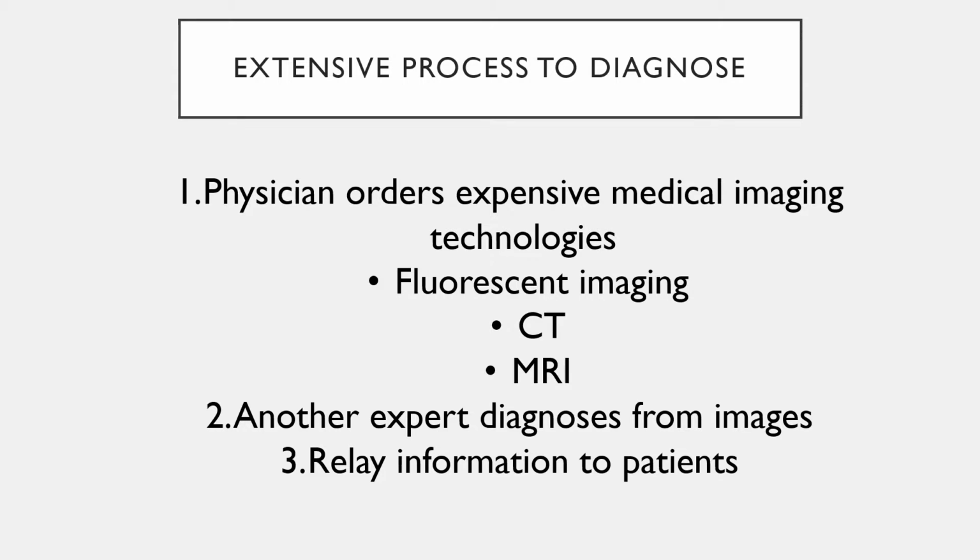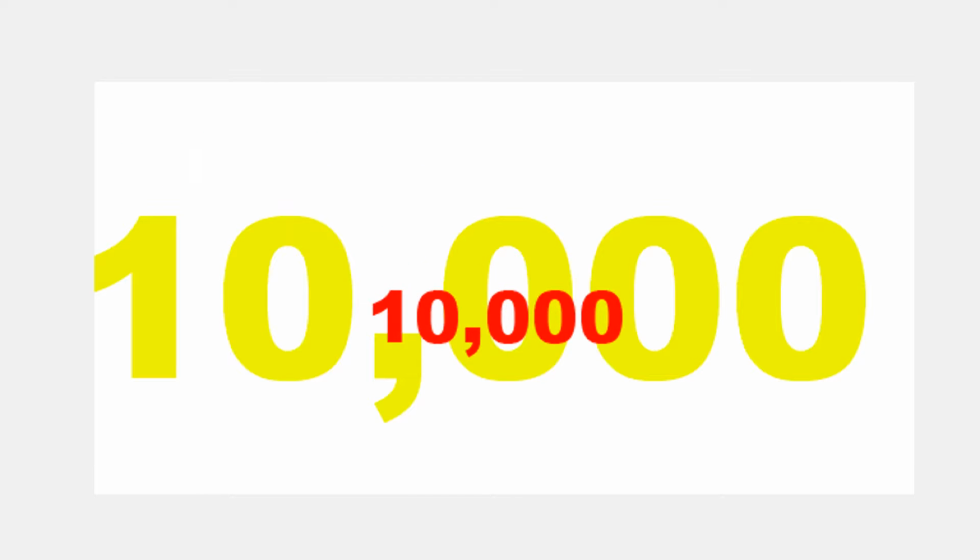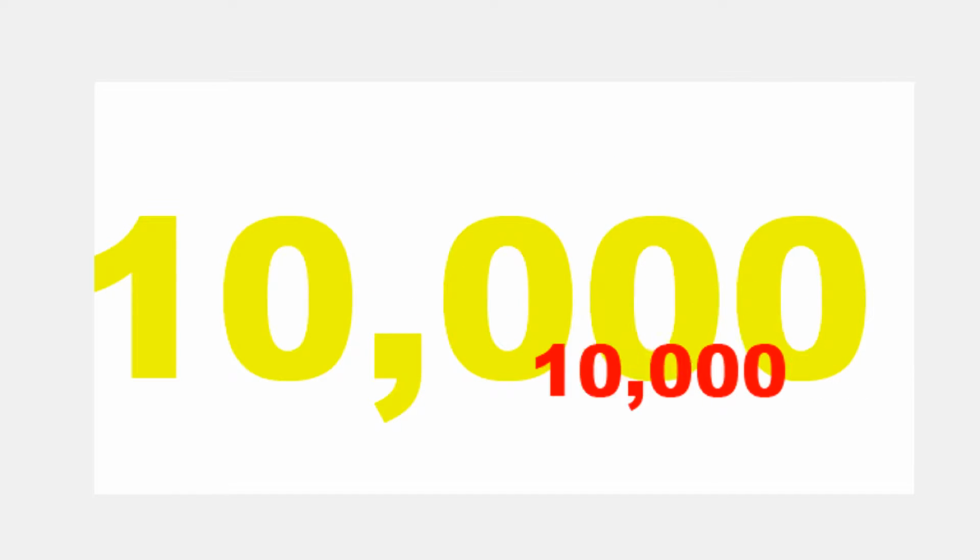In patients who, unfortunately, are suspected of these diseases, an expert physician first orders very expensive medical imaging technologies such as fluorescent imaging, CTs, MRIs to be performed. Once these images are collected, another expert physician then diagnoses those images and talks to the patient. As you can see, this is a very resource-intensive process, requiring both expert physicians and expensive medical imaging technologies, and is not considered practical for the developing world, and in fact, in many industrialized nations as well. So we can solve this problem using artificial intelligence.